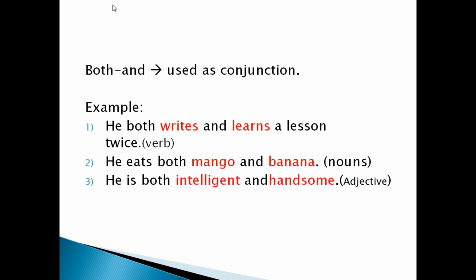He is both intelligent and handsome. Here, intelligent and handsome, these two are adjectives, and both is used to combine two equal adjectives.